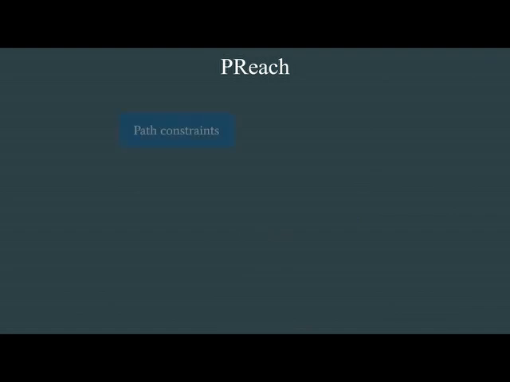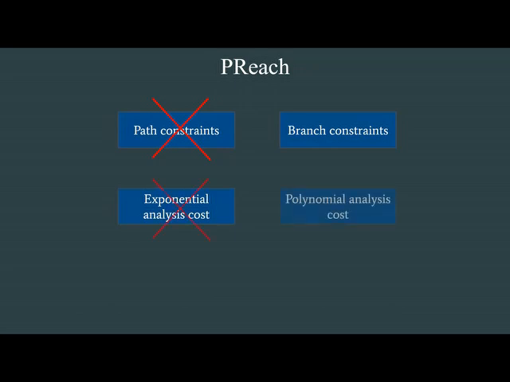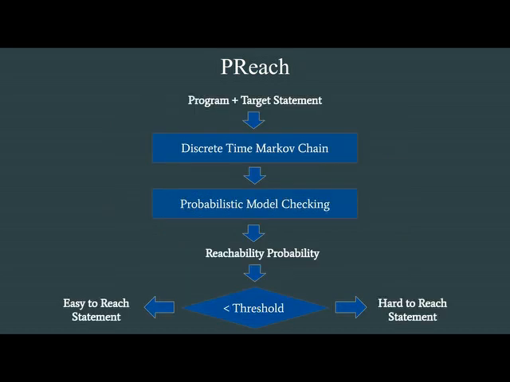Whereas traditional symbolic execution-based techniques need to deal with path constraints, Preach deals with branch constraints only, which can help to reduce the exponential analysis cost of symbolic execution-based techniques to polynomial time analysis cost. In Preach, we develop a heuristic-based technique for probabilistic reachability analysis that trades off accuracy for scalability.